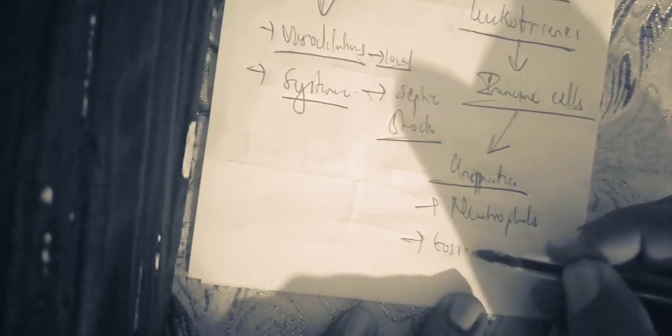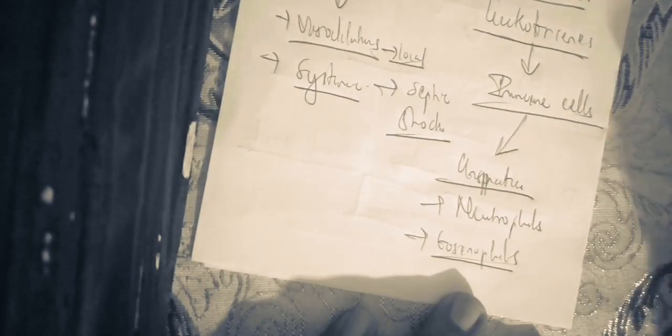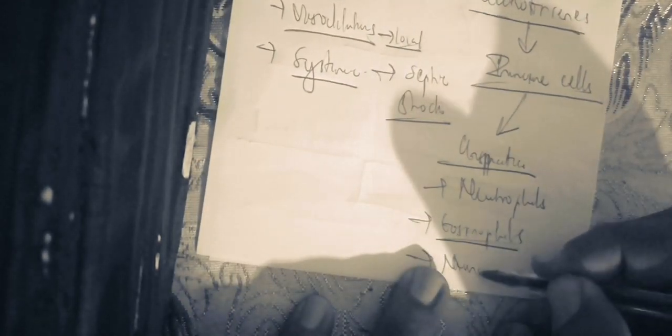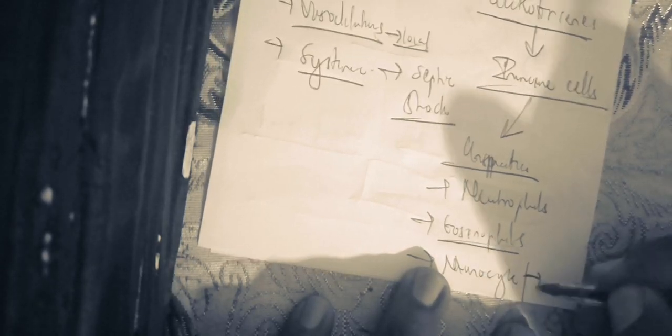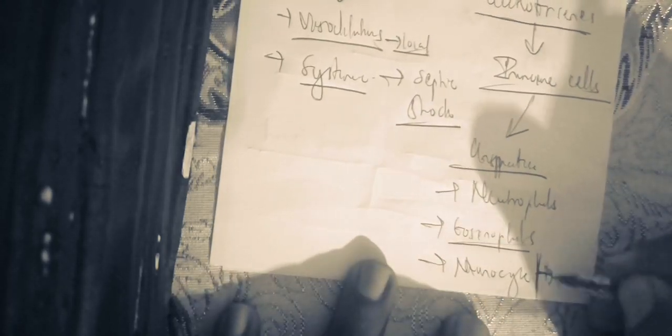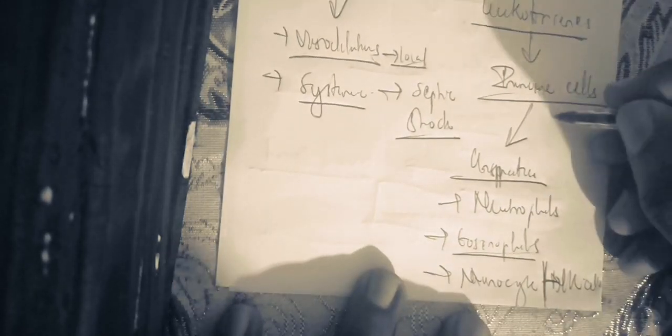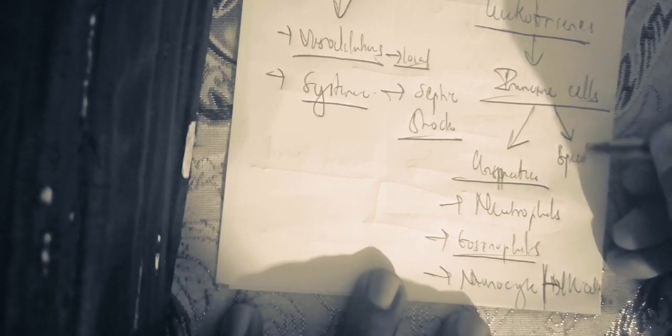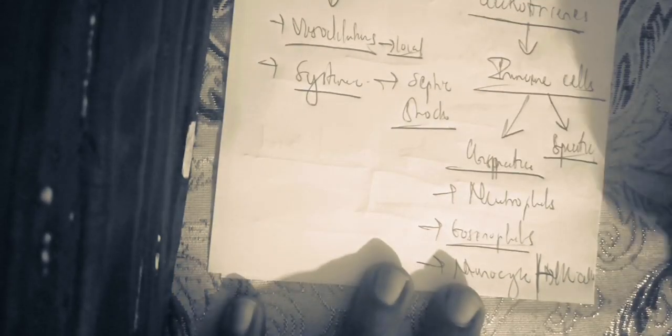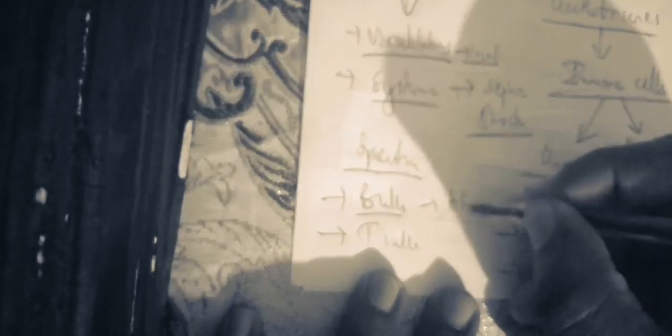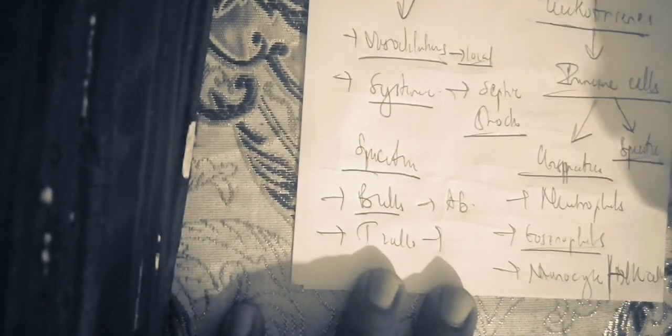We have the eosinophils, which are used in the case of parasitic infections, and the monocytes, which are used in the case of viral infections. So these are unspecific. The monocytes or the natural killer cells are used unspecifically in viral infection. Now, in the case of the specific immune response, we have instead the role of the B cells and the T cells, where the B cells produce the antibodies, and the T cells are the ones that guide.